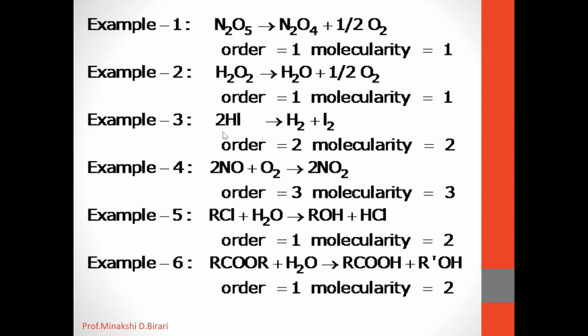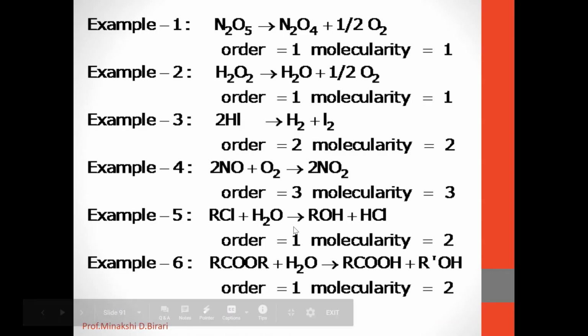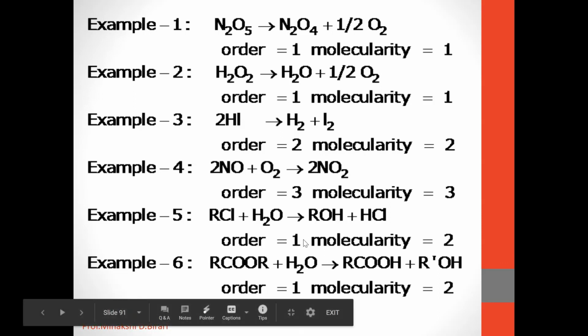If we take 2 HI giving H2 plus I2, in this also order and molecularity are the same. For these three reactions, the order and molecularity will be the same. If we take another example, RCl plus H2O giving ROH plus HCl, here the order is 1 but the molecularity is 2.